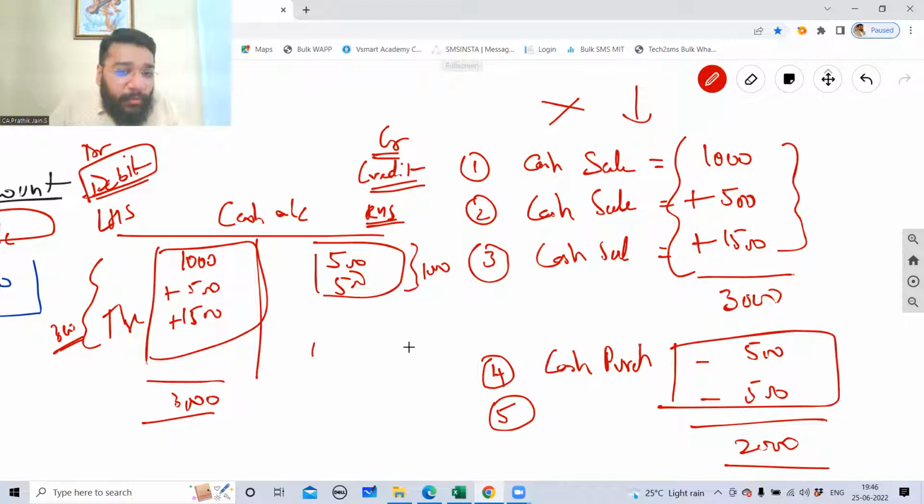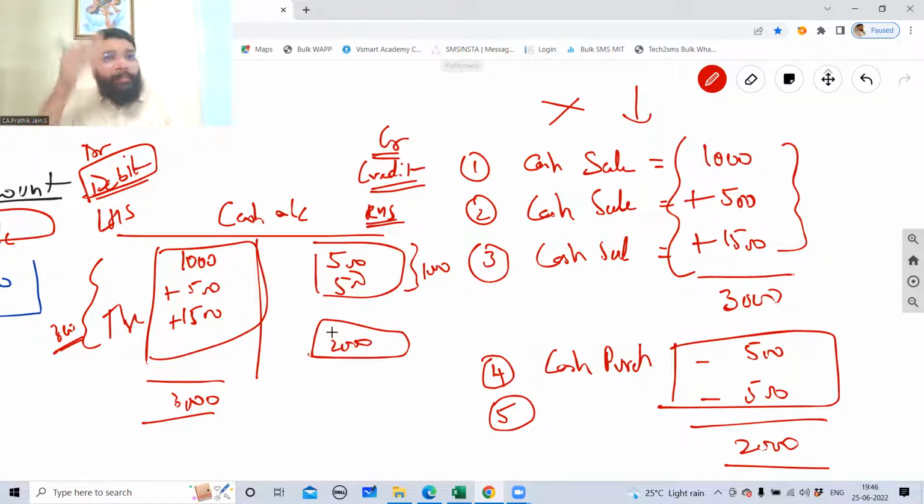In such a way that you'll get a balance of 2,000. The account is prepared in such a way that all the items that you have to add will come on one side, and all the items that you have to minus will come on the other side. When you set off both, you'll get a balance. So every account will have a balance. If I prepare a cash account and see a balance here, it means this much money is there in my hand.